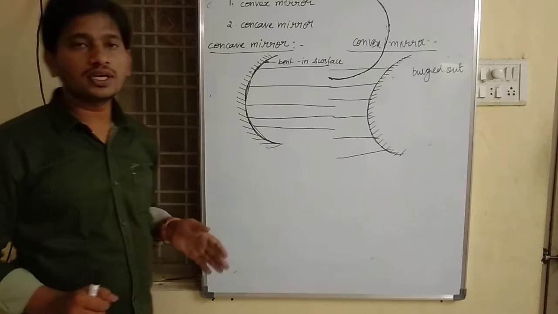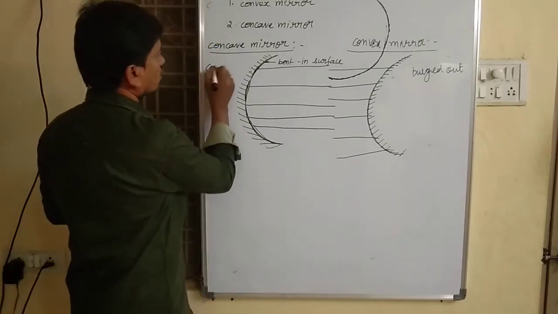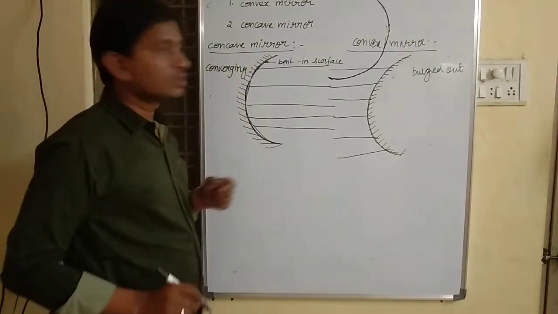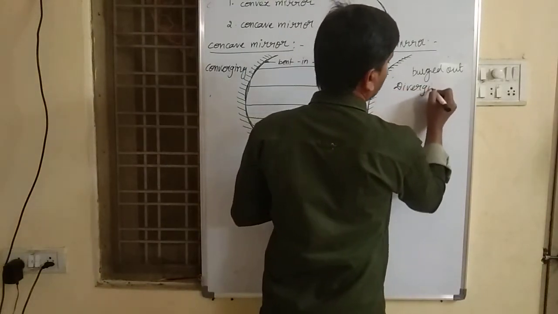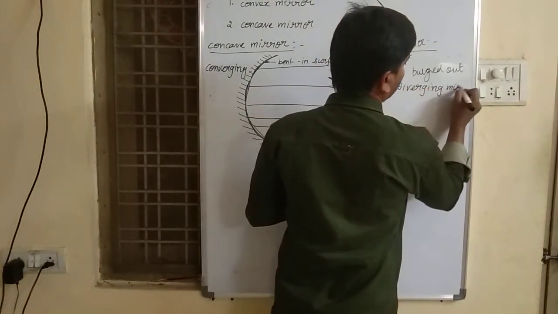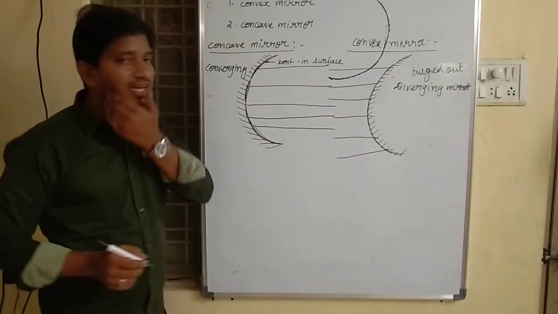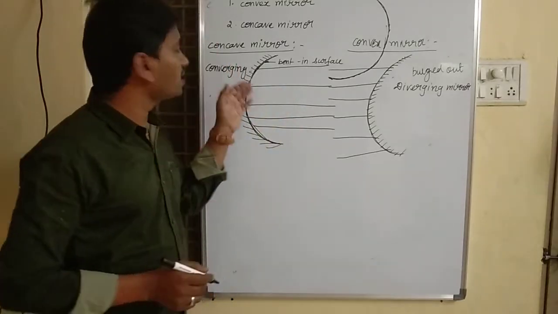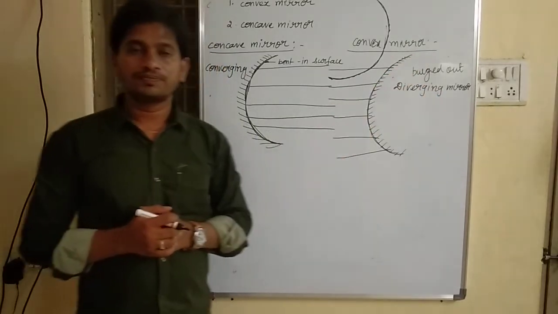A concave mirror is also called a converging mirror. A convex mirror is also called a diverging mirror. We will discuss this in the next session. What do you mean by converging and what do you mean by diverging? A concave mirror is called a converging mirror and a convex mirror is called a diverging mirror.